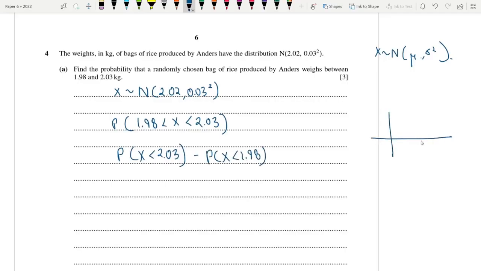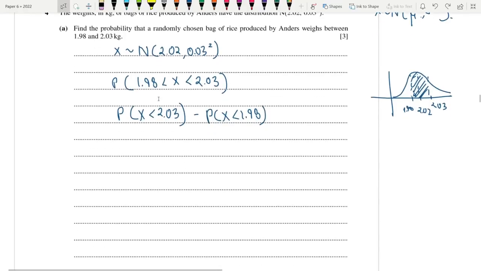So suppose this is your normal distribution, we are at 2.02 over here. Okay, so 2.03 is over here, 1.98 is over here. So basically we want this section over here. How can we find that? Remember, using the table, you can only find out values that are less than a certain value. So if you do P(X < 2.03), you get this region. If you do P(X < 1.98), you get this region. If you subtract that, you can get the orange area in between. Understood?